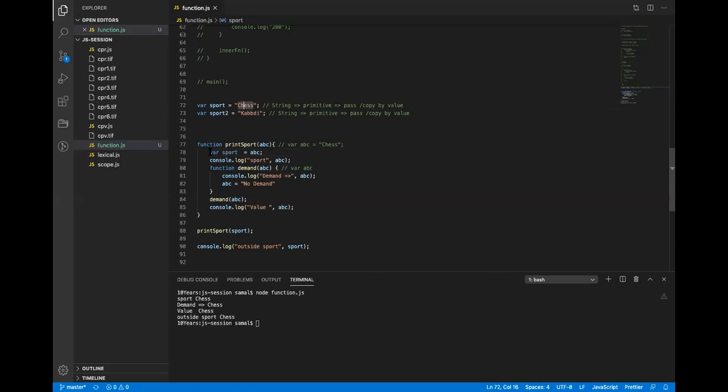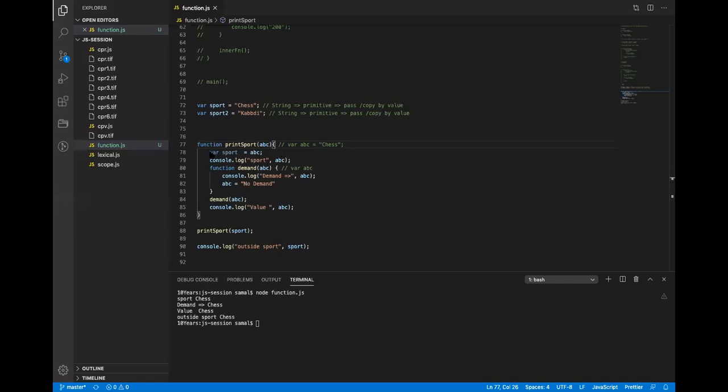I'm declaring another variable here, and because I've used the var keyword, this sports is localized to this function. Correct me if I'm wrong.